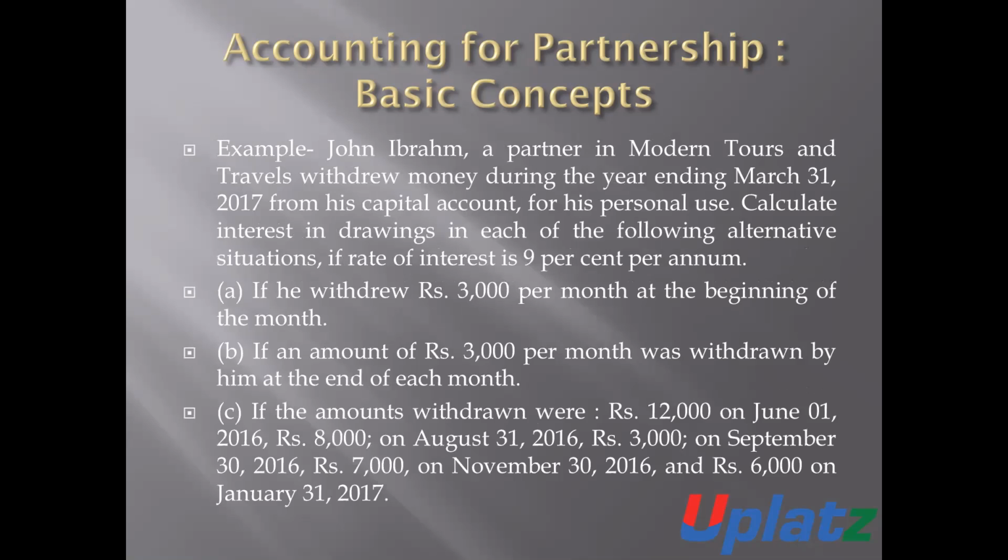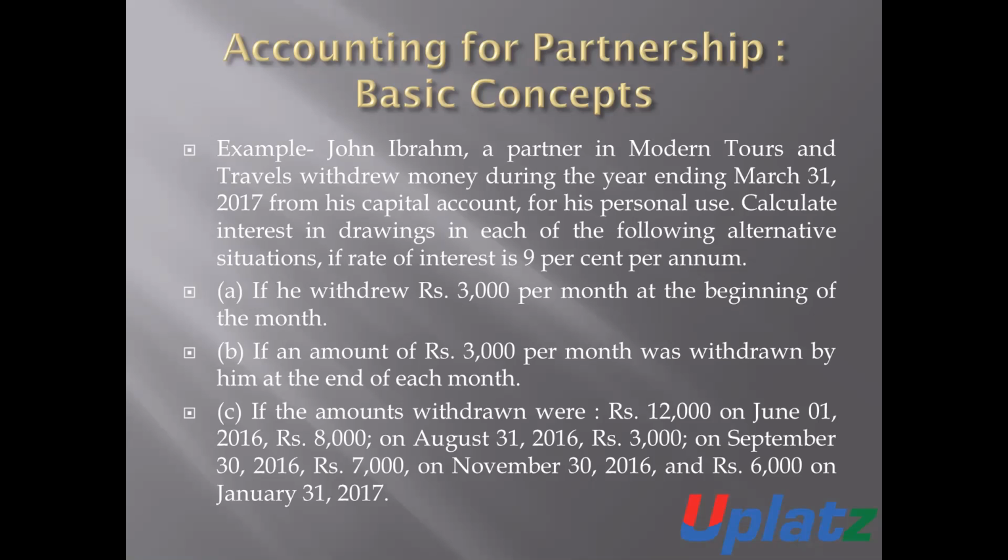Now we will discuss it by way of an example. On the basis of this example, we will calculate the amount of interest on the drawings. John Abraham, a partner in Modern Tours and Travels, withdrew money during the year ended 31st March 2017 from the capital for his personal use. Calculate the amount of interest on drawings in each of the following alternative situations, if the rate of interest on drawings is 9% per annum.